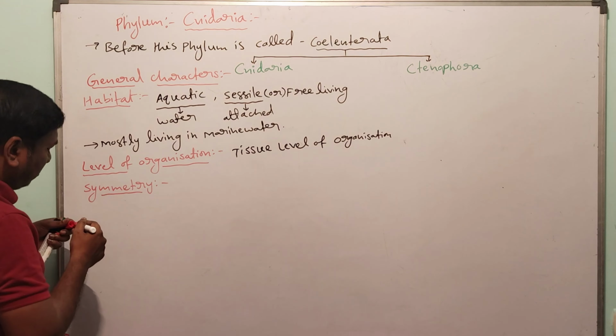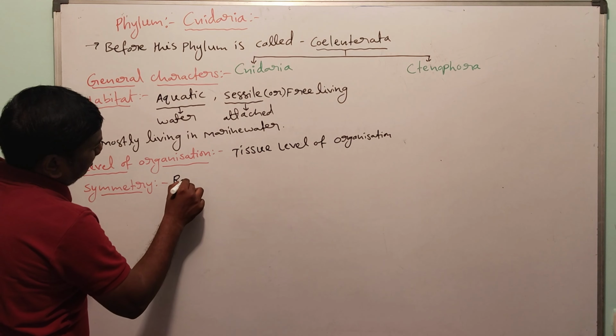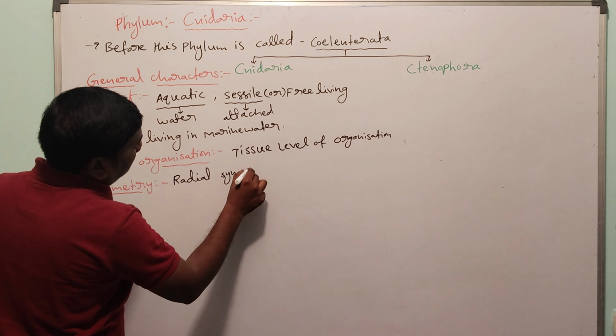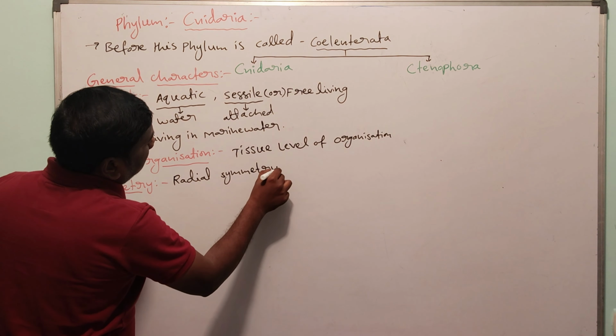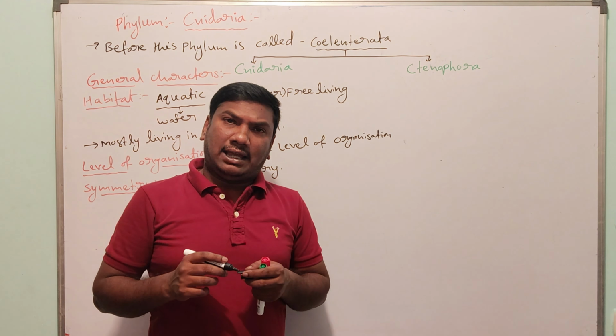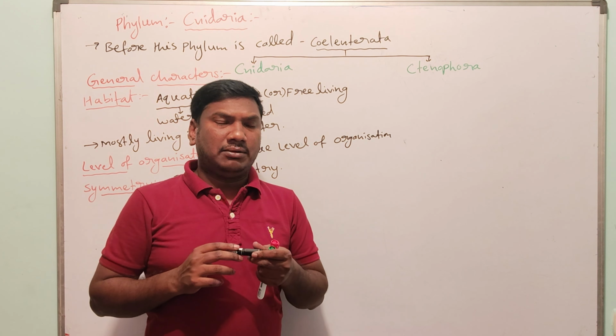These are radial symmetry. Radial symmetry means the organism cut along any axis, at any angle, is divided into two equal parts.